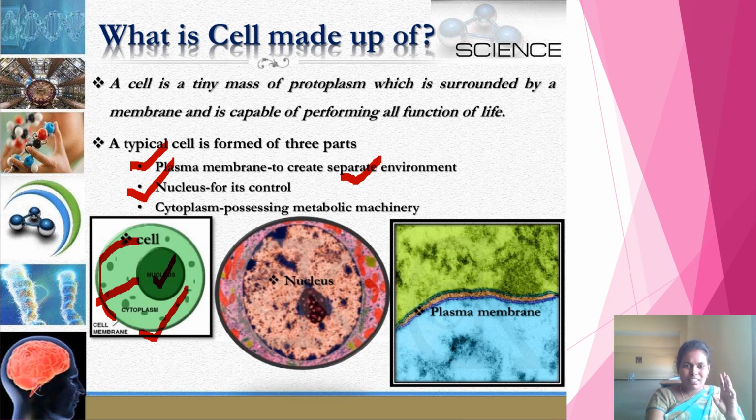Now we can tell that a cell is a tiny mass of protoplasm. Protoplasm is nothing but cytoplasm which contains all cell organelles, and this one is surrounded by a membrane which is called plasma membrane, and the cell is capable of performing all the functions of life.